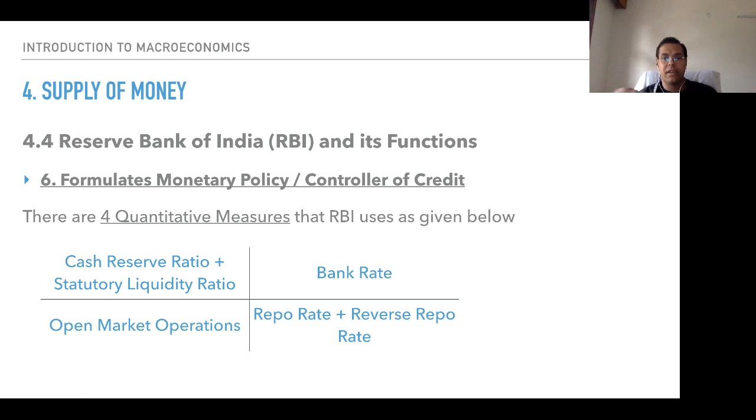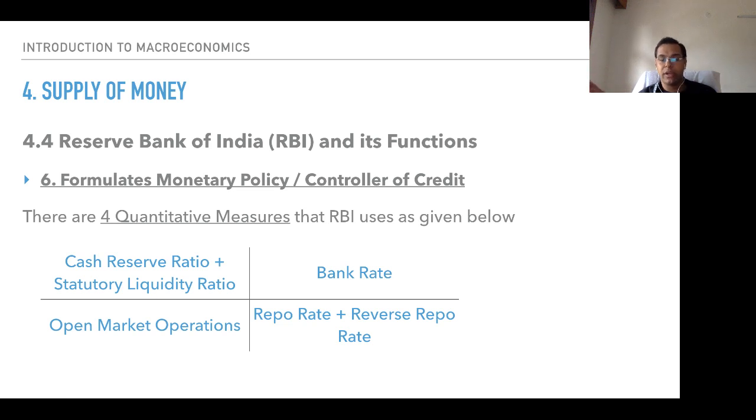Reserve Bank of India and its functions. Formulation of monetary policy, or controller of credit. There are four quantitative measures that RBI uses, as given below. CRR plus SLR, these are the two reserve ratios. Bank rate is the rate at which RBI lends to commercial banks for a longer term, for a longer period, at a rate of interest. That rate of interest is called the bank rate.